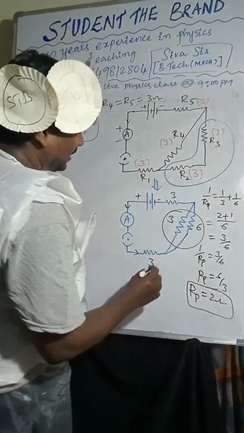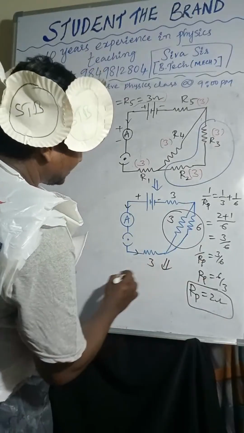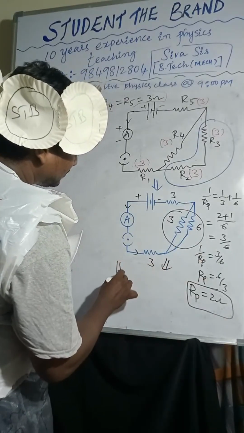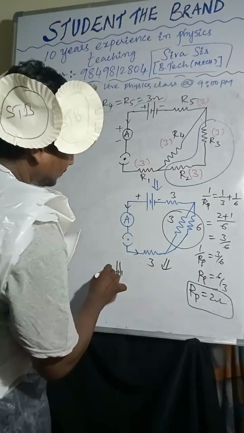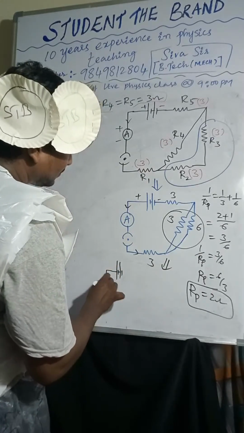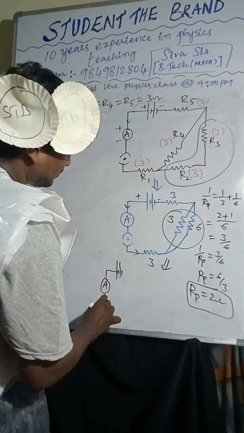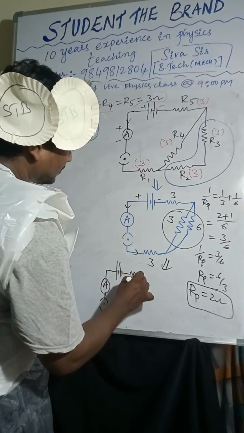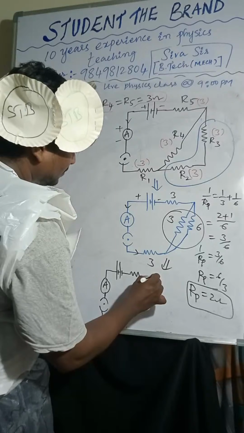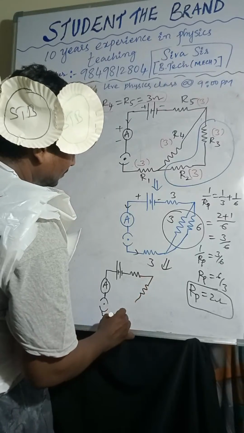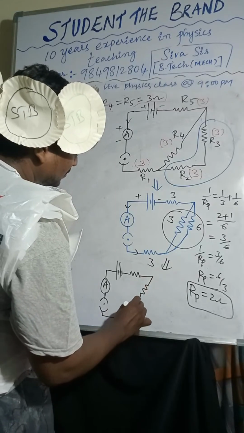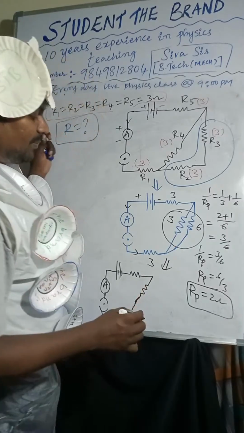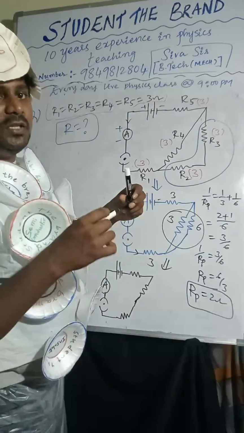Again, after redrawing the diagram, how will it become? You check. So now I am considering, again you observe here.